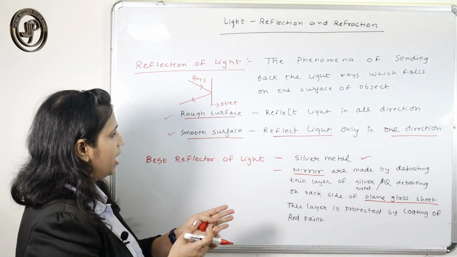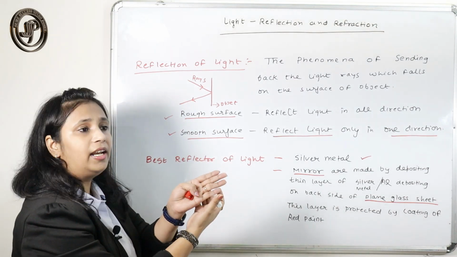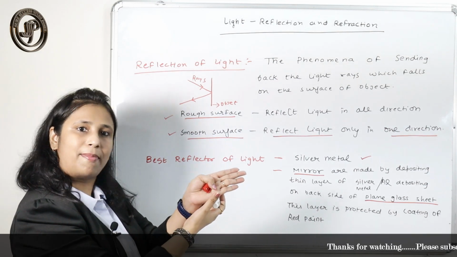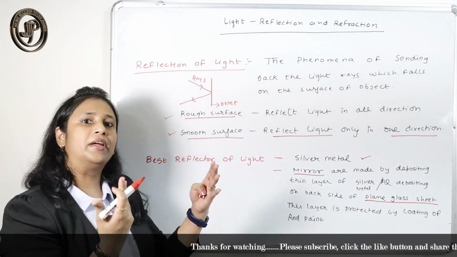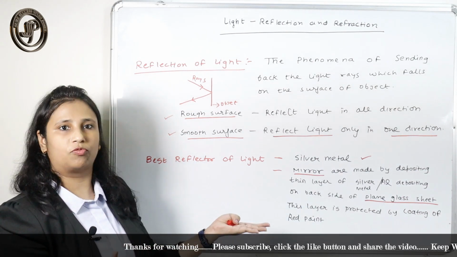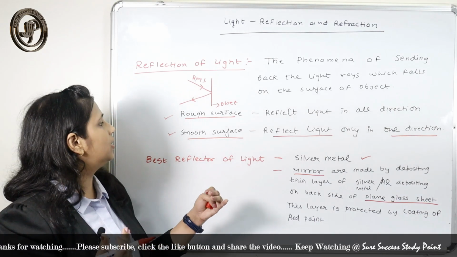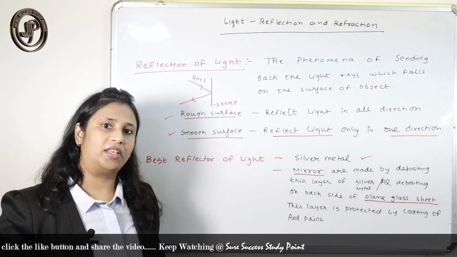We take a plain glass sheet, and if we deposit silver metal on its back surface, then the plain mirror is formed. In this way you can make the mirror, and a mirror is a smooth surface that reflects the light in one direction.